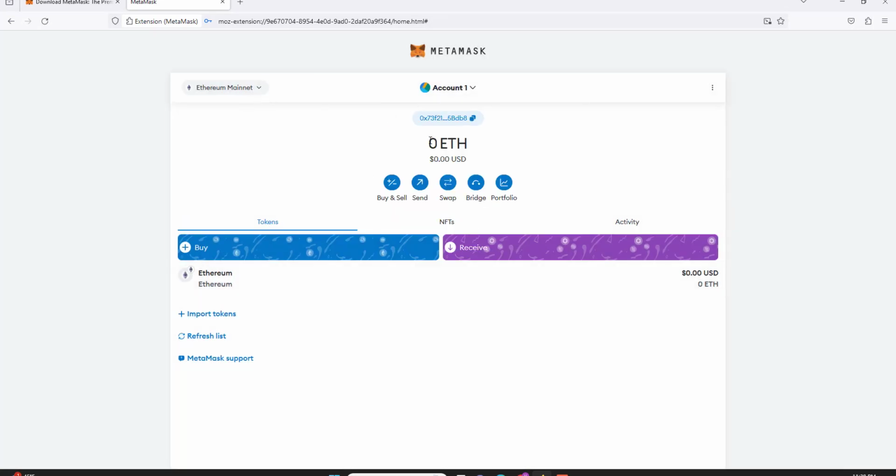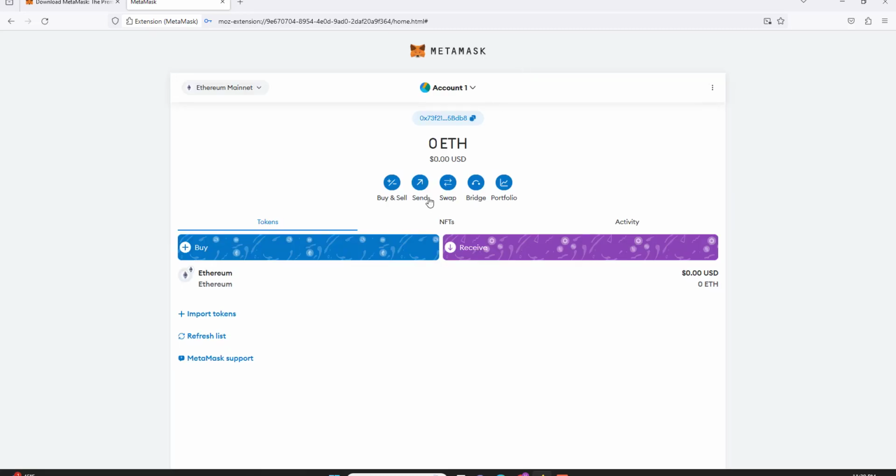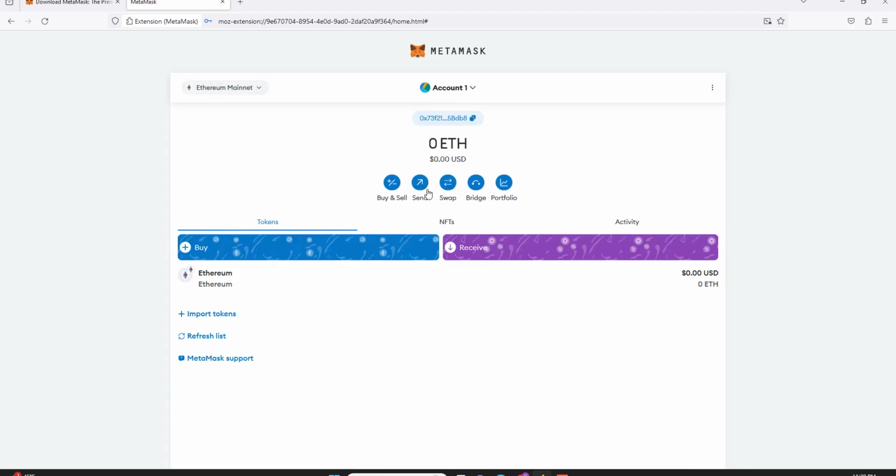First thing we see right here, we have no money in here. This button right here is your wallet address, your Ethereum wallet address, right? You can buy right here, you can receive right here. You click on Ethereum, you can import tokens. If you know how to import tokens, you do that. Copy the contract address, paste it in there. You could send a cryptocurrency by clicking this send button.